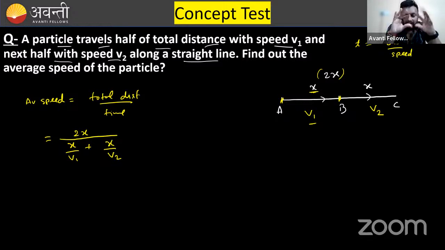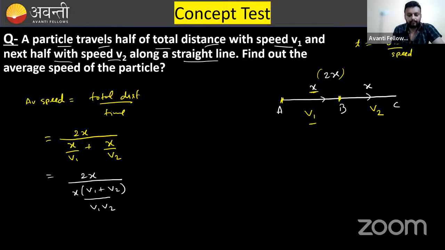Are you getting my point? Now, can you simplify these things? Everyone can simplify this. You can say 2x divided by, you can take the LCM, that is v1 v2. x can be taken as common, v1 plus v2. Now, if you feel like I am doing the calculation a bit quicker, then you can tell me. x and x can be cancelled out. So what will be the final answer? 2v1v2 divided by v1 plus v2.